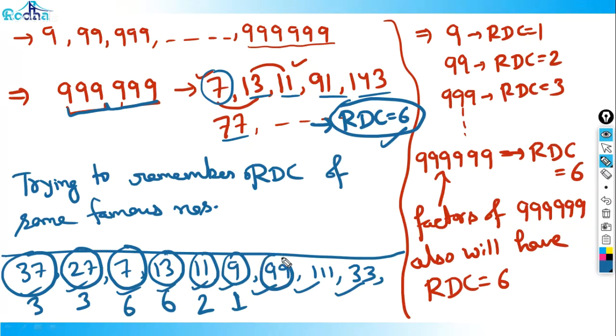What is RDC of 99? It is 2, we know. What is RDC of 111? RDC of 111 is 3, we know. What is RDC of 33? It's 2 because 33 is a factor of 99. So all these RDCs we have covered now, right? For some good questions, we have covered all the RDCs, right? Anybody having any doubt?